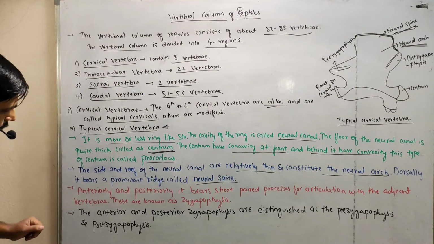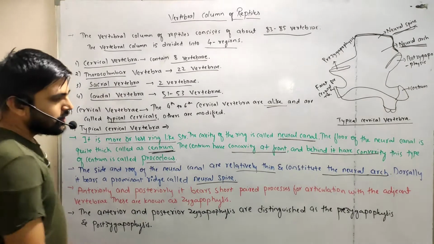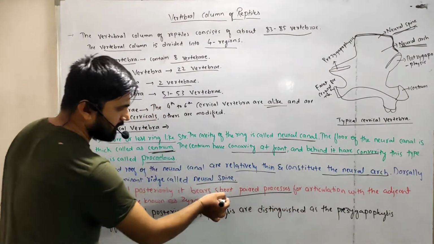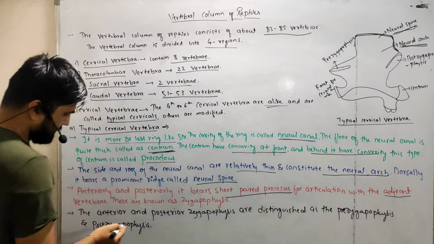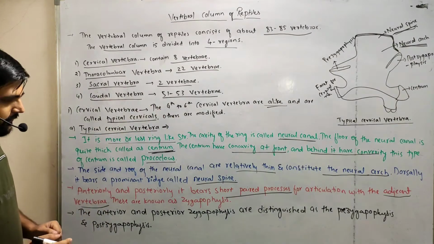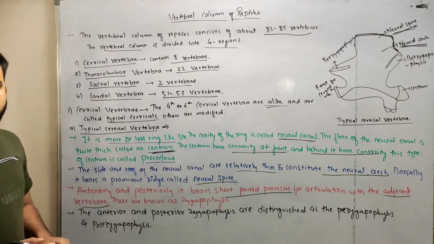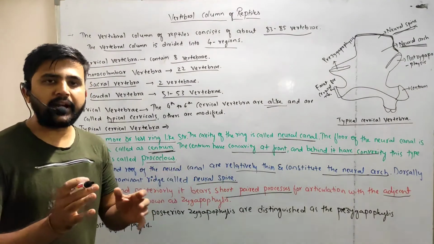Next point, anteriorly and posteriorly it bears short paired processes for articulation with the adjacent vertebra. If you see the typical cervical vertebra, at the front and back it bears paired processes.